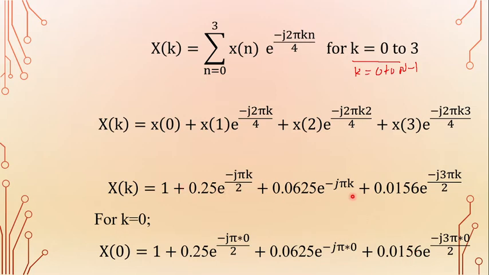In this expansion, first substitute k equal to 0. So e power minus j pi by 2 into 0 is e power minus 0, and the other terms are also e power minus 0, and the value of e power minus 0 is 1.